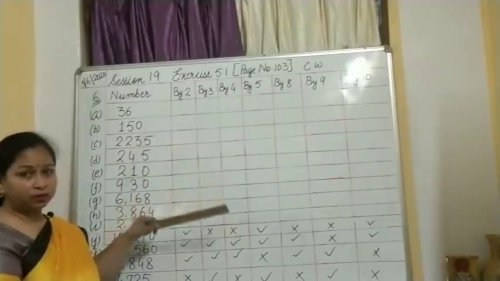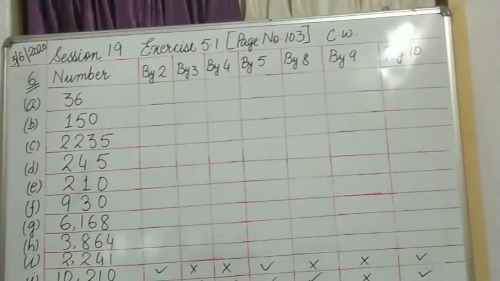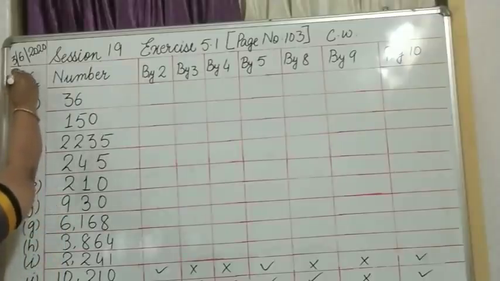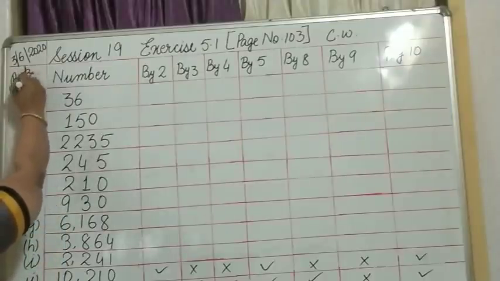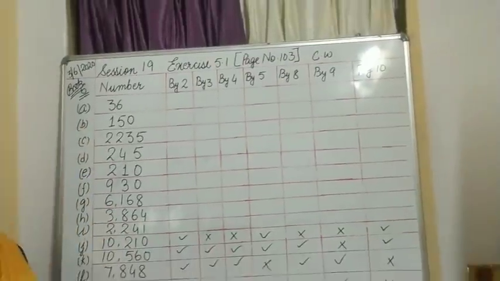Since we are doing it as class work, you have to mention class work over there. And where you have to do this question? You have to do this question in your book itself. Okay. Now, we are given with these numbers.